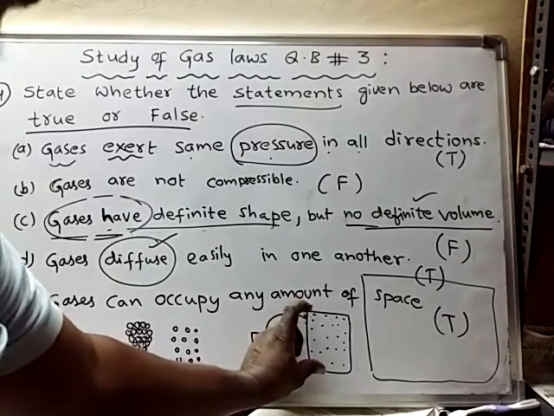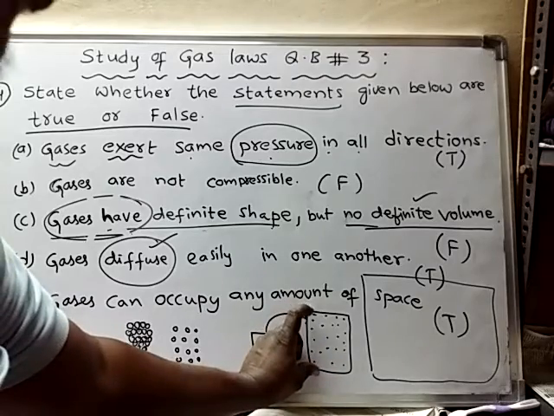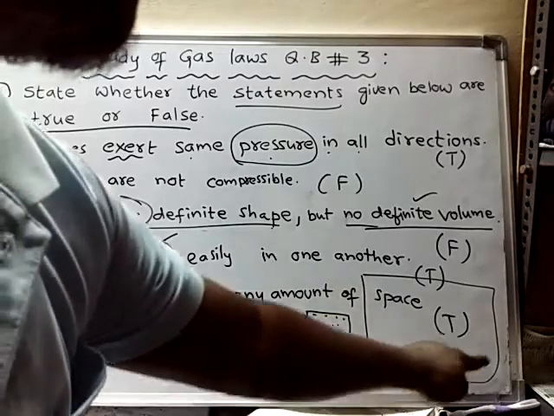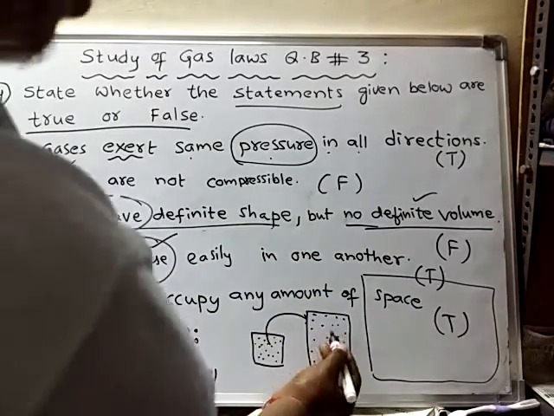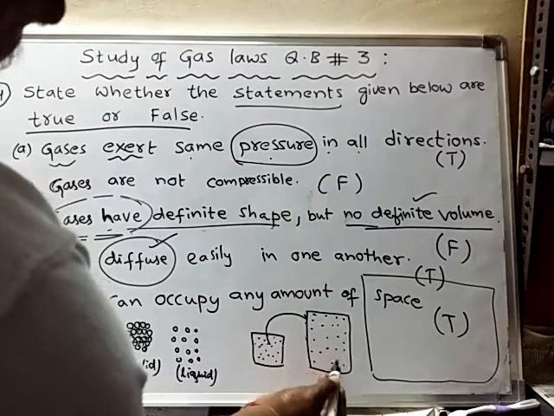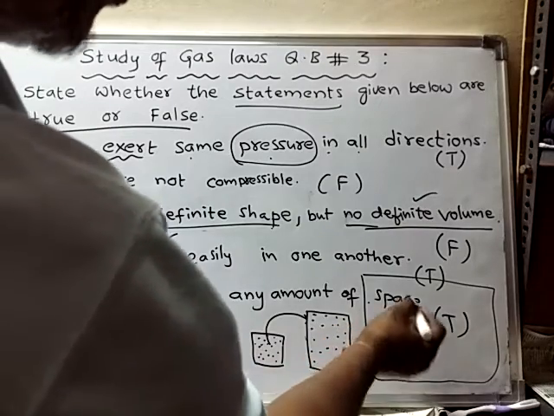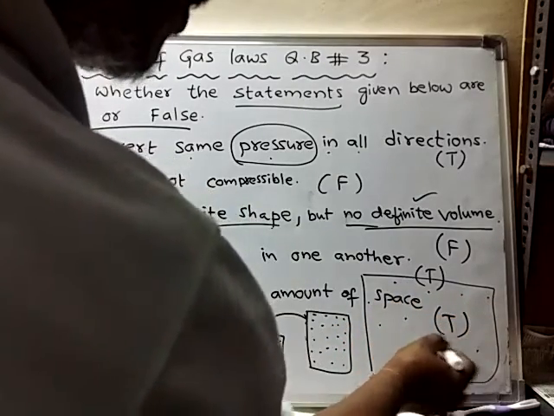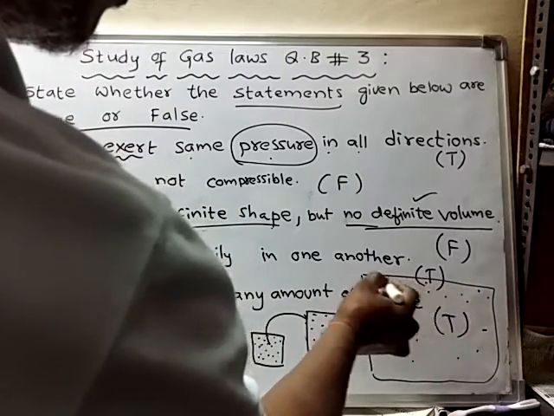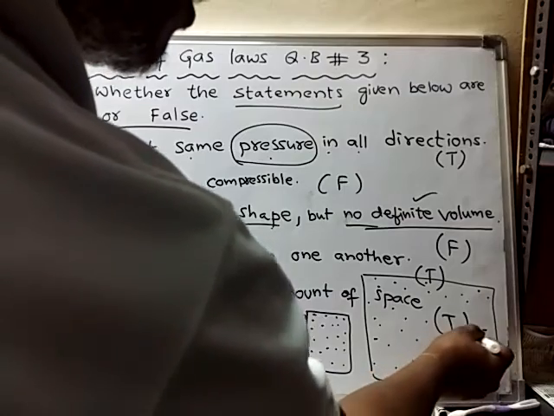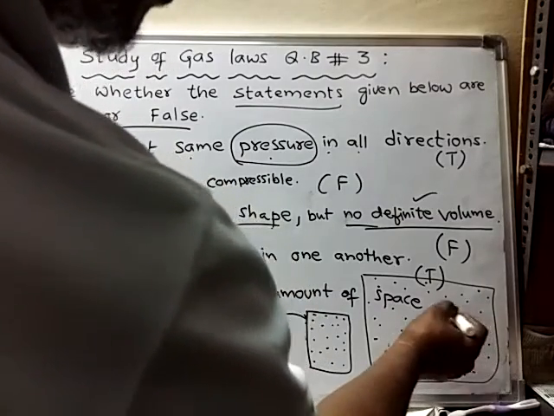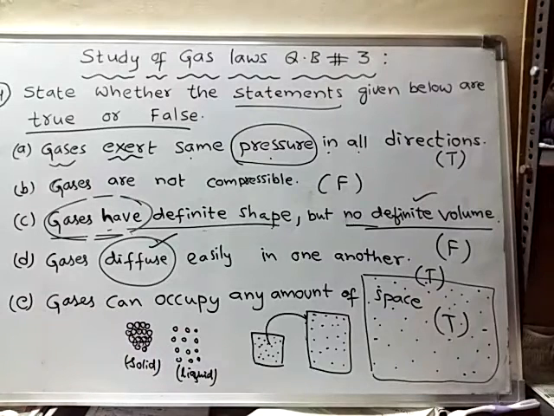Now if I transfer the same gas from this container to a container which is still larger in volume, what happens? The same amount of gas will occupy the entire available volume of even this container also, because all the gas molecules will keep on moving away from each other, and they will try to occupy the entire available space. Why is it so?